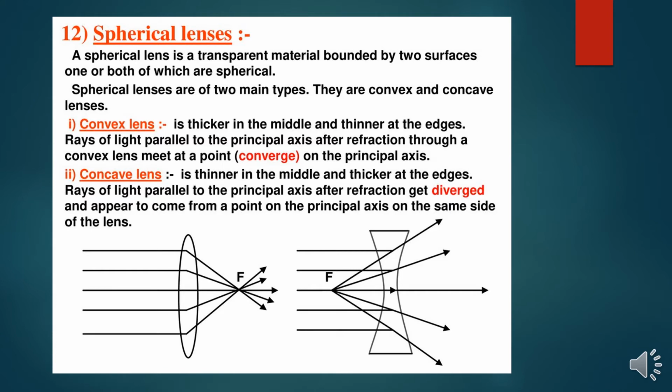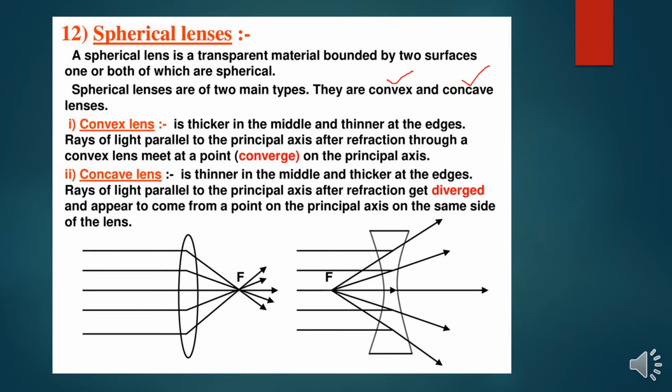Spherical lenses. We have discussed mirrors, and there are some principles and characteristics of mirrors. When coming to lenses, we have some variation between mirror and lens. A spherical lens is a transparent material bounded by two surfaces, one or both of which are spherical. That means spherical lenses are of two main types: one is the convex lens, and the other is the concave lens.